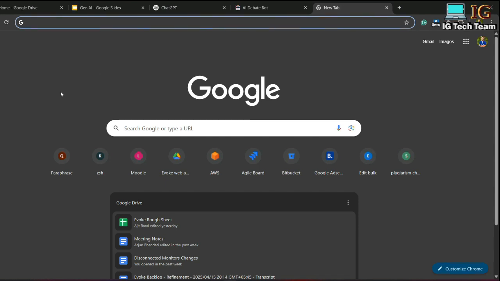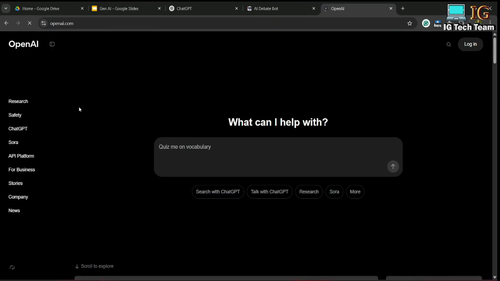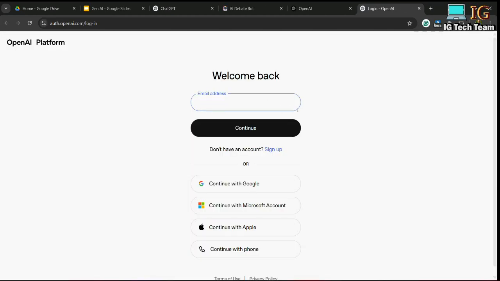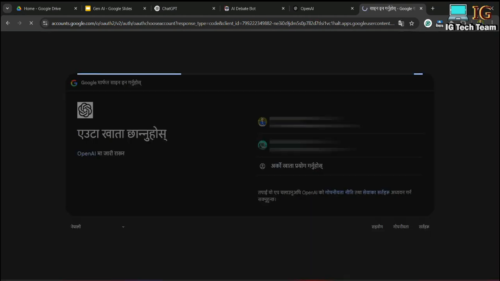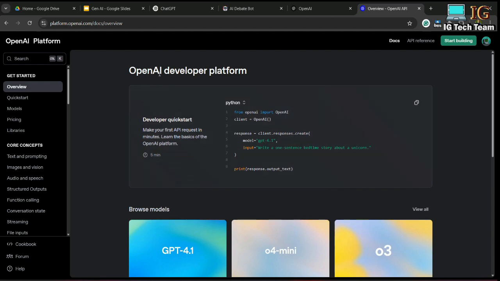First of all, you have to search for OpenAI, and you have to click on this OpenAI. From here, what I can do is I can get the API key from this site, so I can log in or I can sign up from here. I can click on API platform. If you don't have an account, you have to sign up first, but I have already created an account here, so I can directly click on continue with Google. Okay, so this is the dashboard, platform.openai.com, and from here I can get keys.